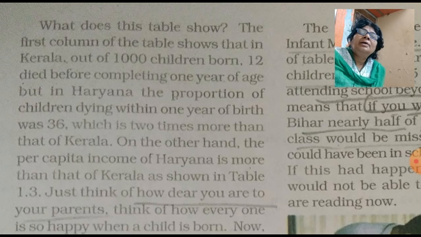On the other hand, the per capita income of Haryana is much more than Kerala, as shown in table 1.3. Just think of how dear you are to your parents; every child is very dear to their parents, though it doesn't matter whether they are poor or rich.